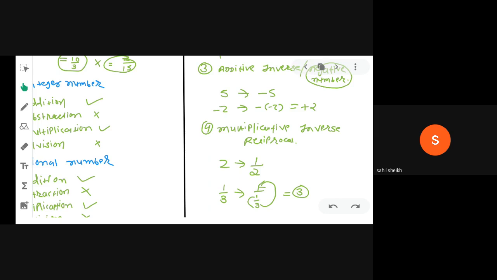If you want to find the additive inverse of minus 2, it becomes plus 2. Why? Because in additive inverse we are changing the sign of the given number. If the given number has a positive sign, we get the answer in negative sign, and if the given number is negative, we get a positive number. Clear to all of you?